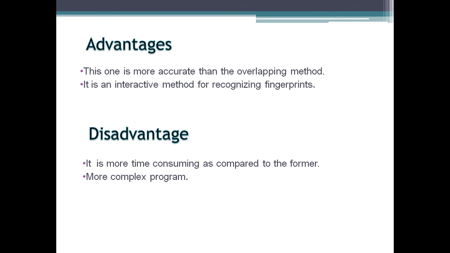There are advantages and disadvantages of image processing. The advantage is that this is more accurate than the overlapping method. It is an interactive method for recognizing fingerprints. So basically the advantage is that nowadays in smartphones image processing is used for the fingerprint scanner, and the disadvantages are that it is more time consuming as compared to the other methods and needs more complex programs.